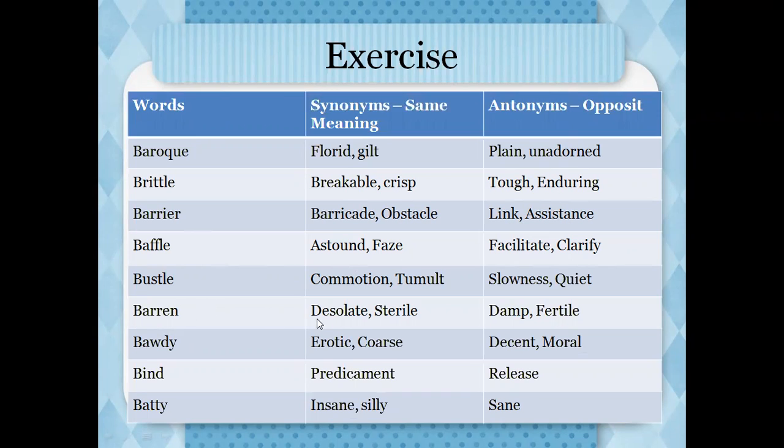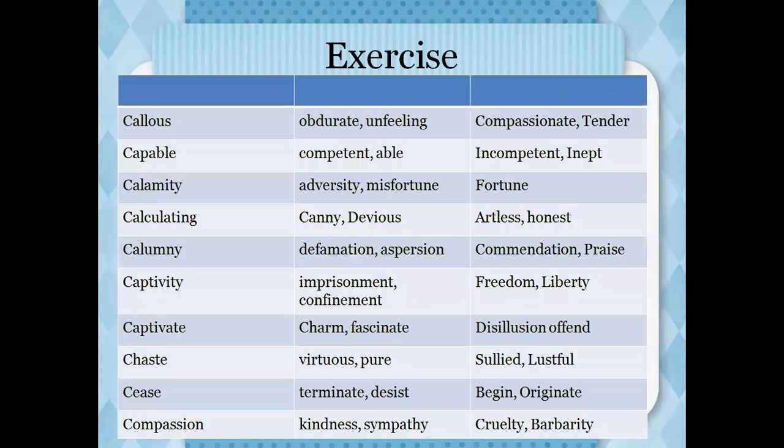Barren, synonym desolate, antonym fertile. Bawdy, synonym erotic, antonym decent or moral. Bind, synonym predicament, antonym release. Batty, synonym silly, antonym sane.